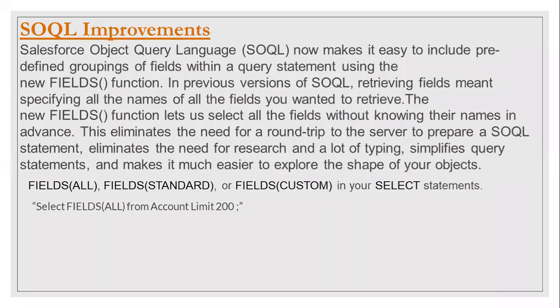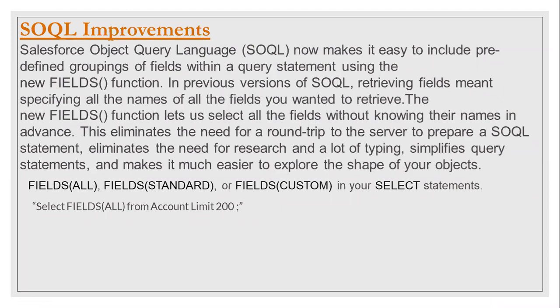As we all know, whenever we do a query, we had to include the specific columns we wanted to query, otherwise we used to get an exception. To remove that, Salesforce has now included a new feature: if we include FIELDS(ALL), we will be able to query all the fields without mentioning each field explicitly.